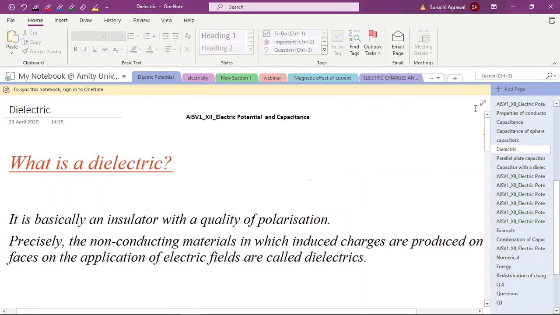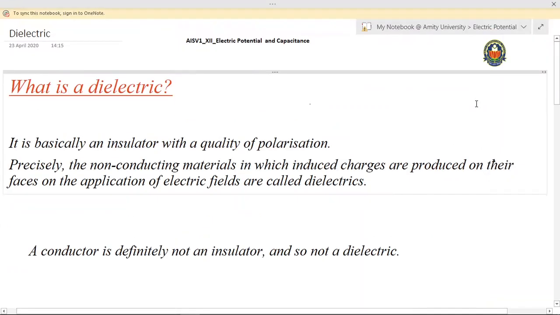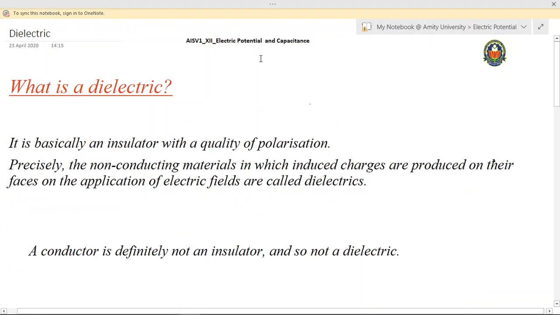Now let us talk about dielectric. What is a dielectric we are talking about? It is basically an insulator with a quality of polarization. Because of this quality of polarization only we name it as dielectric. Or we know that a non-conducting material in which the induced charges are produced on their faces on the application of an electric field are called dielectric.